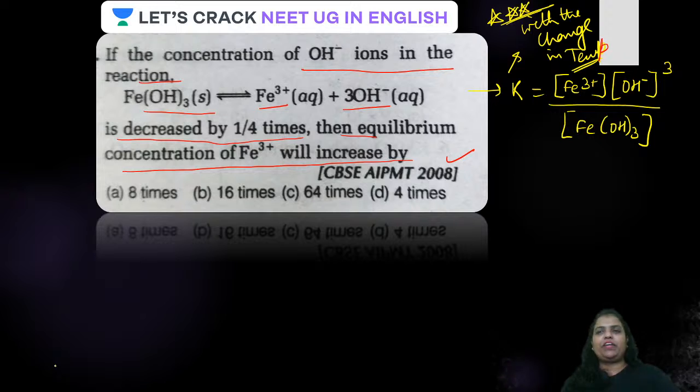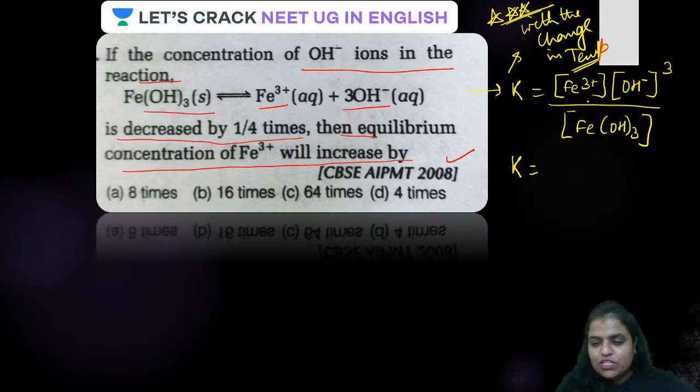What is being changed over here? Only the concentration. Okay, guys. Now suppose the new equation will have. Yes, Keshwan has answered. Well done. 2 likes for you. So guys, K value will not change. All done. K value will not change because temperature is not changing.